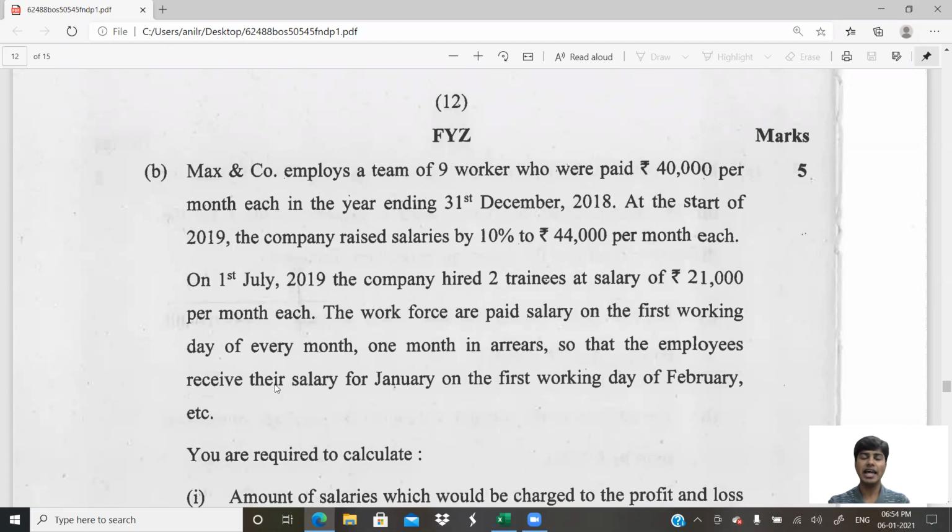meaning January month salary will be paid 1st of February, February month salary will be paid on 1st of March, March salary will be paid on 1st of April. You get that? So the salary that you get in January is for the month of December. So you get the previous month's salary in this month. So now we're in January. If I'm a worker in this Max and Company and I'm getting salary, this is my December month's salary. And when will I get my January month salary? I'll get it on February 1st. You get that? Okay. So the employees receive their salary for January on the first working day of February.